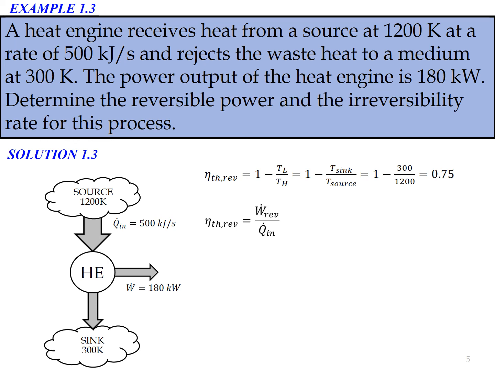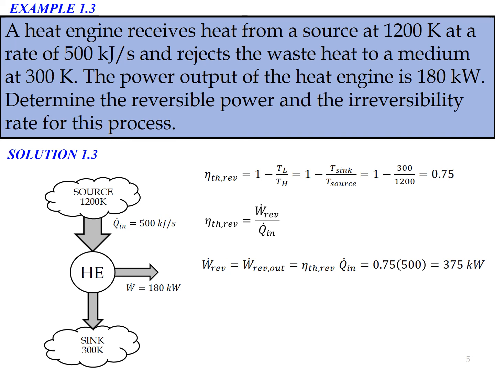Okay, now we have the second equation for thermal efficiency for a reversible process, where eta TH reversible equal to W dot reversible divided by Q in dot. If we rearrange the equation, we will get the equation for reversible power, represented by W reversible dot, and this term also equals W reversible dot out, because for a heat engine the system will produce W out.